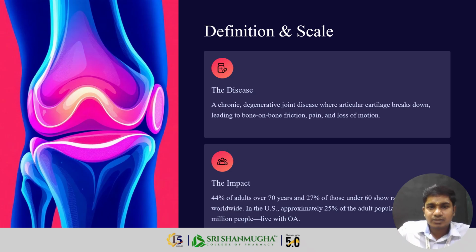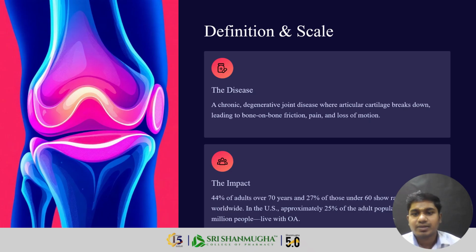First of all, what is the definition of osteoarthritis? It is a chronic degenerative joint disease where articular cartilage breaks down, leading to bone on bone friction, pain, and loss of motion. It is a chronic disease and also a degenerative joint disease, where articular cartilage breaks down leading to bone on bone friction, pain and loss of motion.